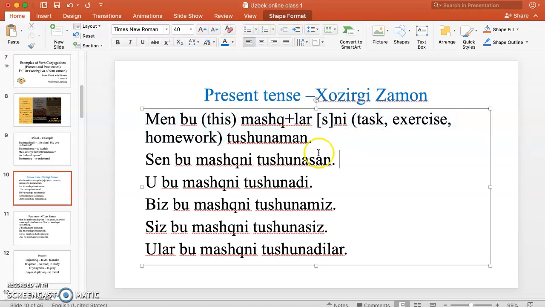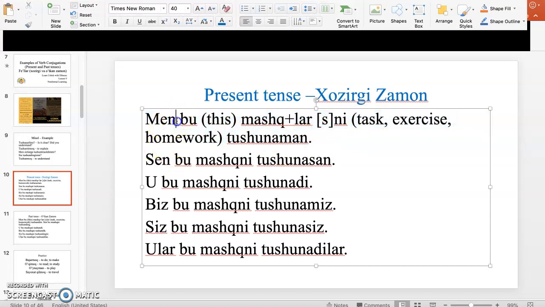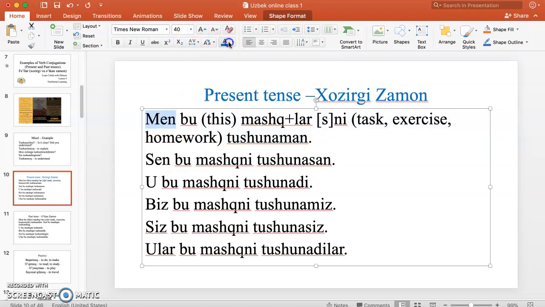So let's practice, okay? Again, men is for singular, I, right? And if you want to conjugate, you can see that you're adding man to any verb you're using in the present tense. For example, men bu mashqlarni tushunaman. Bu means this, specifically if you're talking about a specific task, exercise, or homework. Mashq means task, okay? If you have a homework.